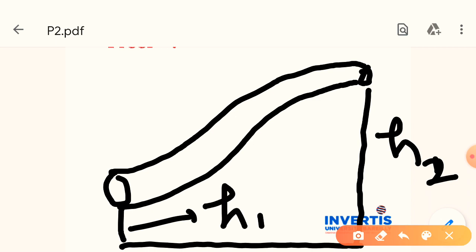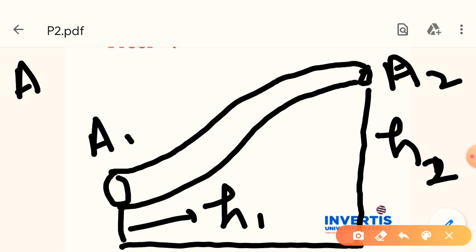Area of cross section A1 and A2, here A1 is greater than A2.